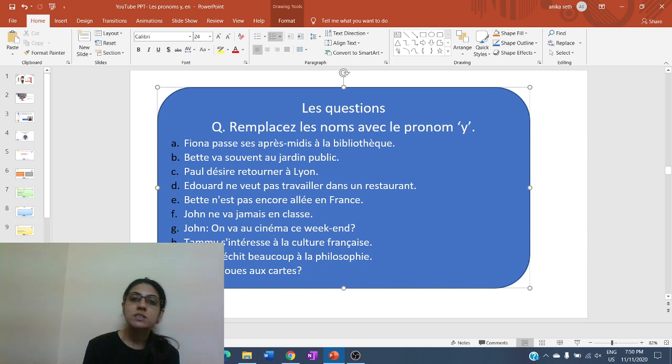Here we have discussed these questions where we were only supposed to replace the nouns with the pronoun y. When we replace the place or the indirect object, we see the placement of the pronoun. In case of a single verb, it always comes before the verb. In case of the passé composé, it comes before the first verb. In case of other tenses where two verbs are used, it comes between the two verbs.